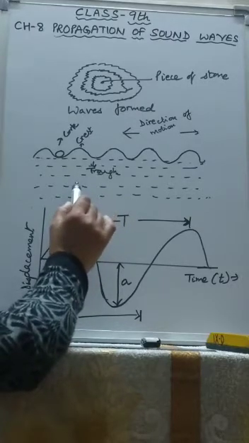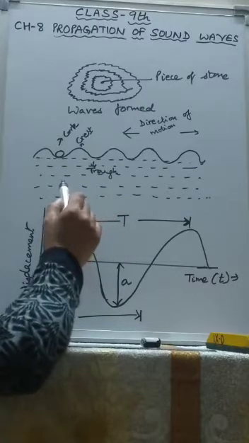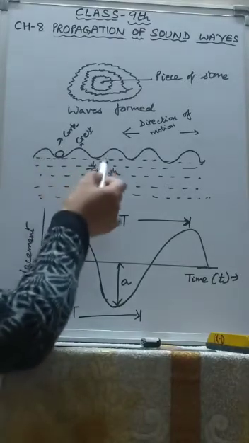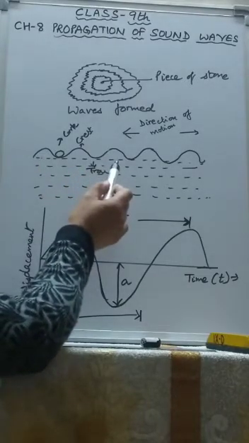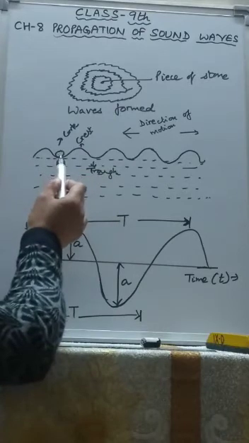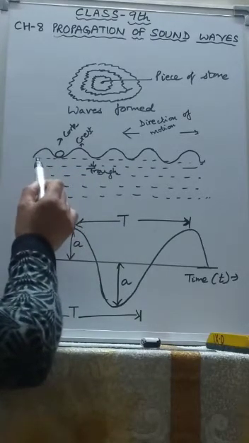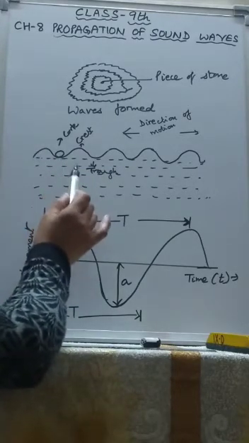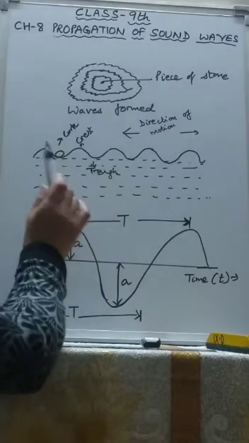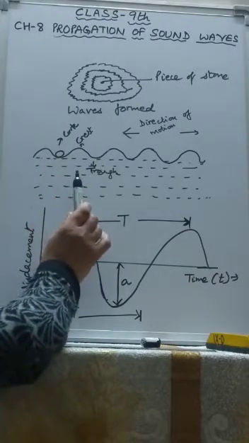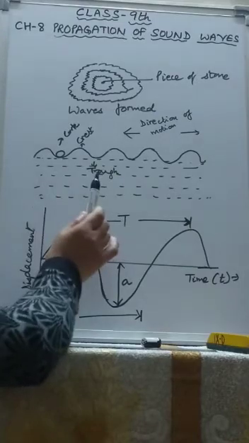However, it is possible to obtain a continuously travelling wave if a periodic disturbance is produced at the point of striking the stone on the water surface. Only at that point, if the disturbance is produced, then it will never die out.